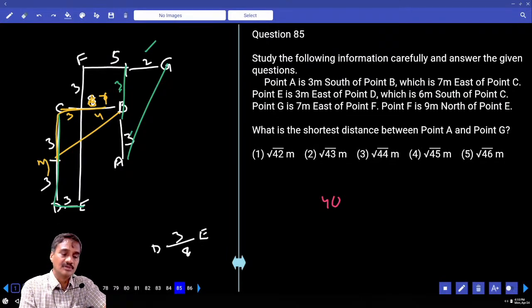Will it be 3? Earlier we had 7, right? Out of it, this will be how much? This will be 4. And if it is 4, this will be 3. Now if it is 3, then what is the distance you have? The distance between A and B. A to B, 3 plus 3, 6, 6 squared 36 plus 9, 45. Root over 45.